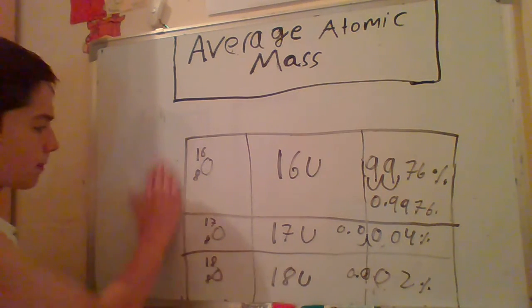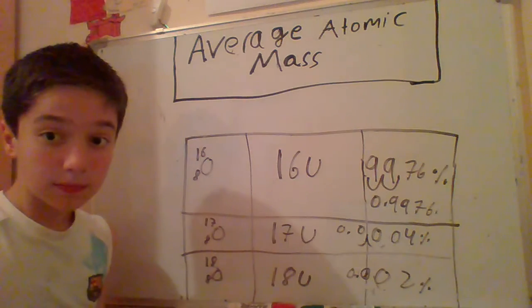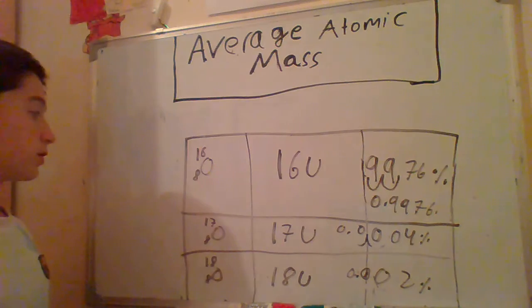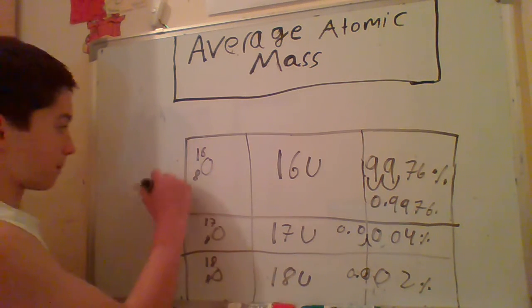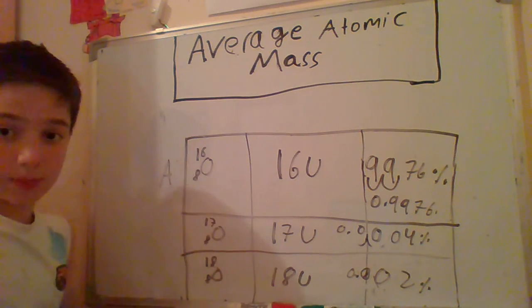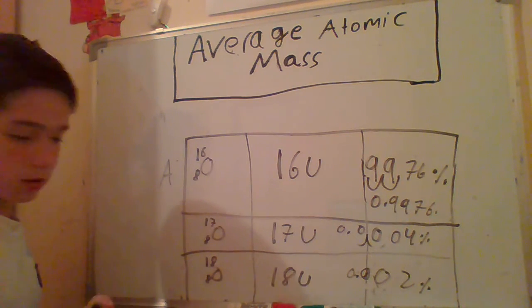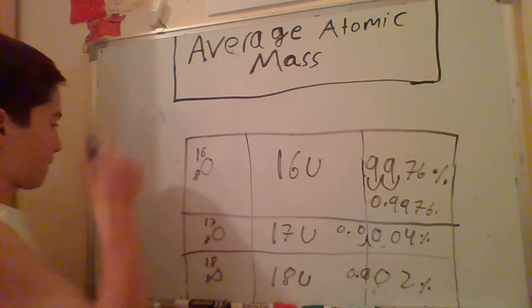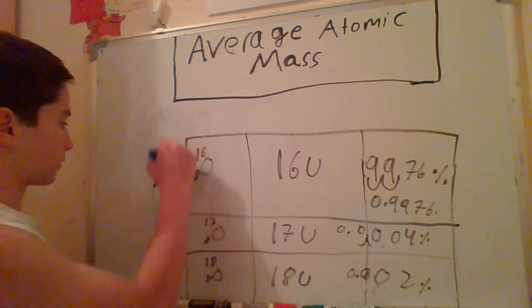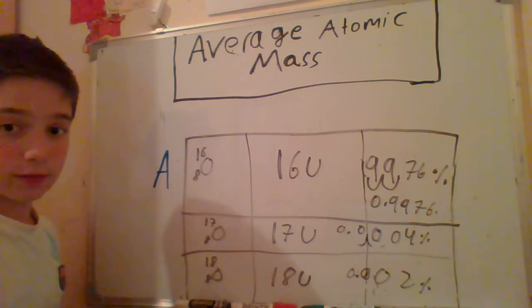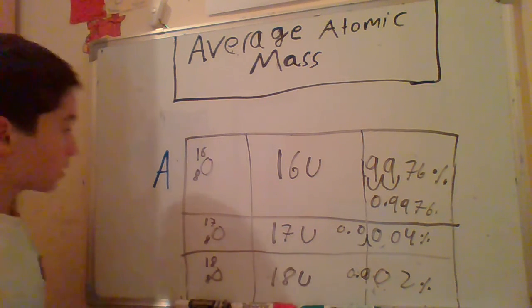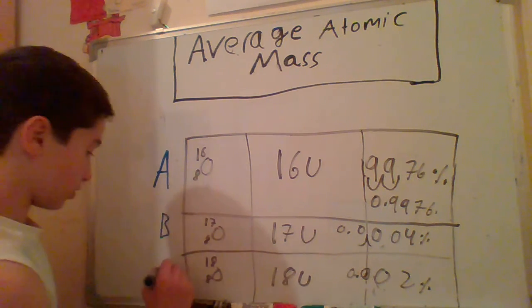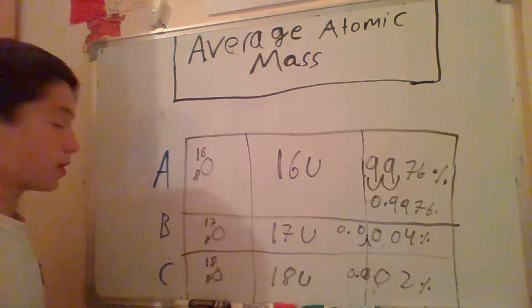Let's continue. Second rule. Do you remember it? What we have to do is write A for oxygen 16, B for oxygen 17, and C for oxygen 18, only to practice more.